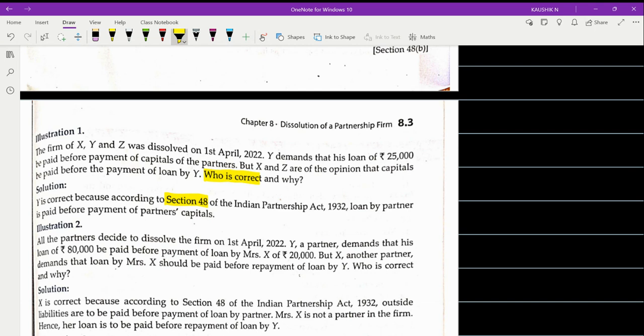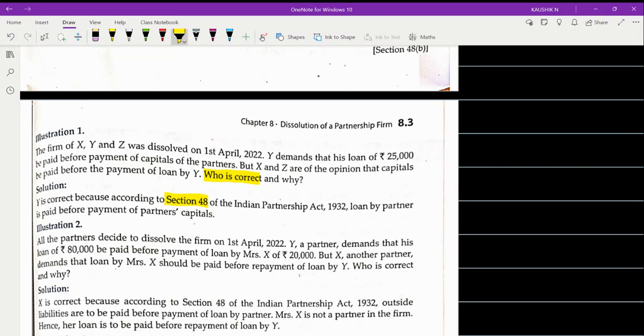That means the loan account of the partners will be settled first, and then only capital should be settled. Even though you don't have any bank loan or third party loan, you have got the partners' loan. So the first priority will go to the partners' loan, and then only to the partners' capital account.